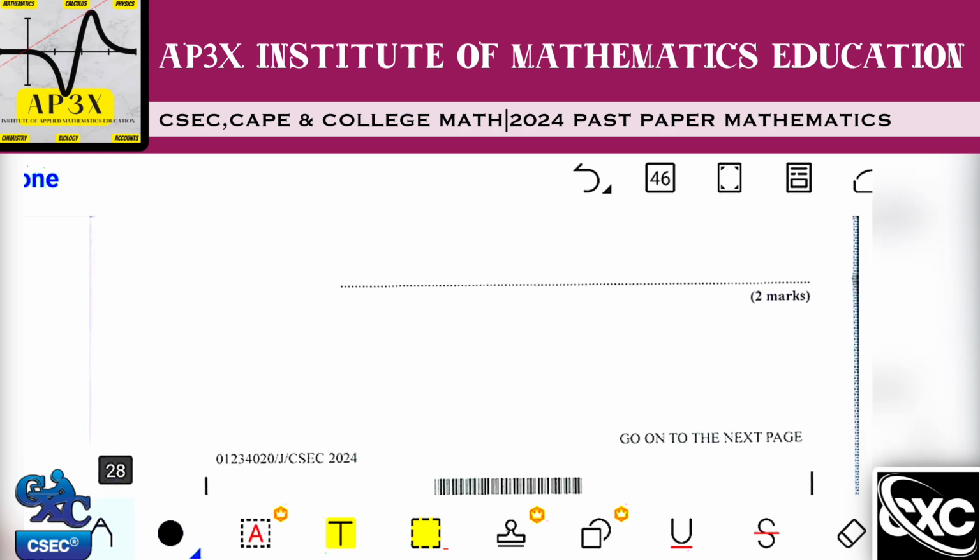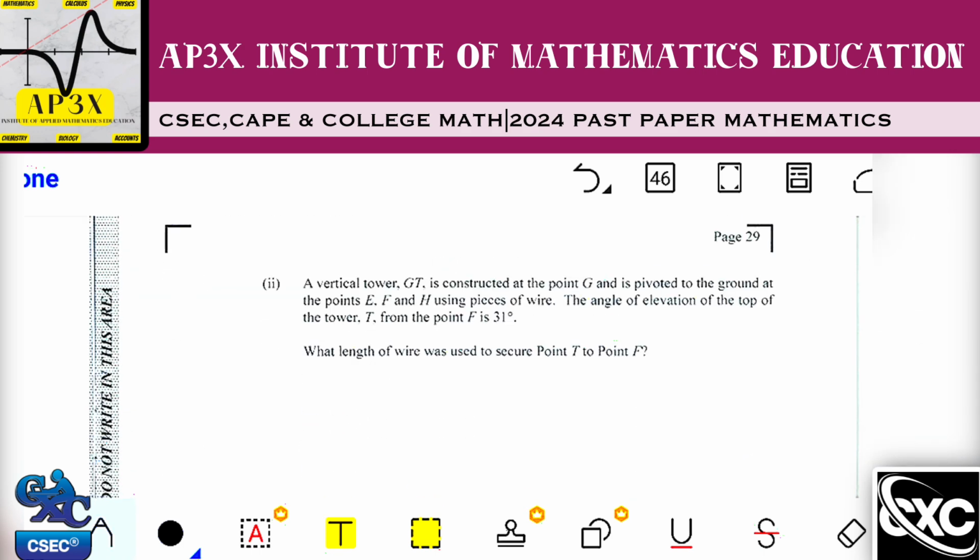29.5. Now we're going to go down to this section of the paper, and it says that a vertical tower, GT, a vertical tower.